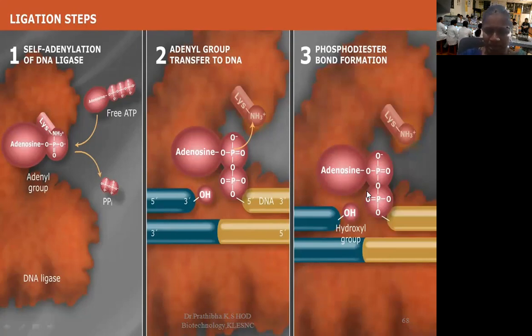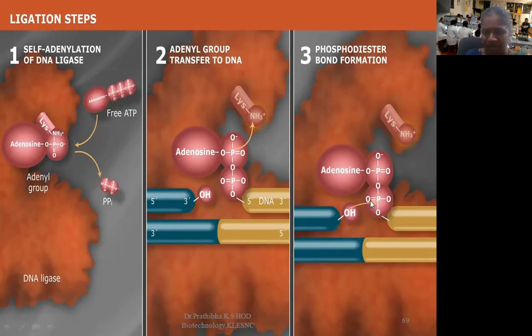The final step is nucleophilic attack. Here you can see the nucleophilic attack will be happening from the 3' hydroxyl region. Nucleophilic attack by the 3' OH group on this activated phosphate atom, which acts as the acceptor, forms a phosphodiester bond, and AMP will be released.